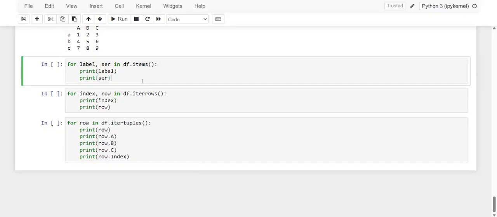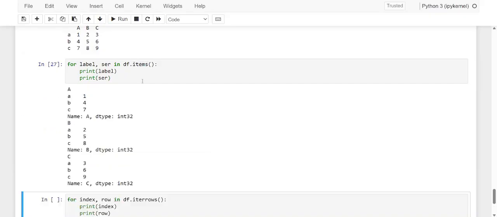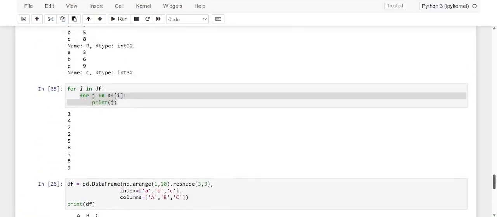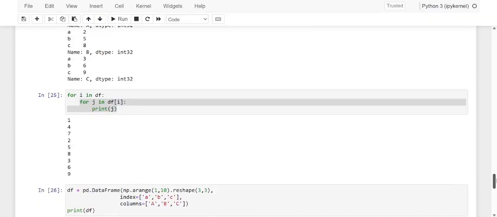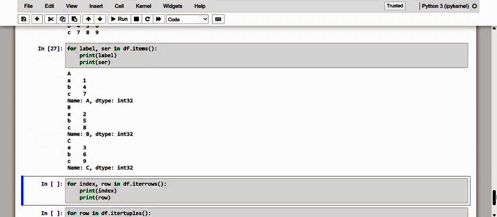So let me execute this, and kindly observe here what we did in the previous one. In the for loop we did it as a nested loop, and here we did it by using the two indices. Okay, this form of iteration allows us to iterate by column using only one for loop. Okay, one for loop.